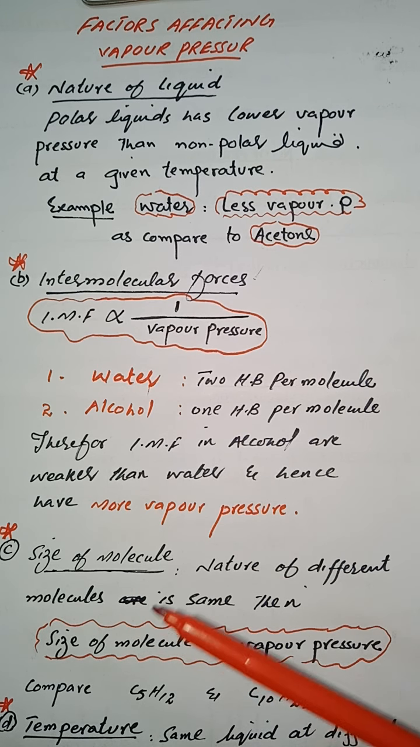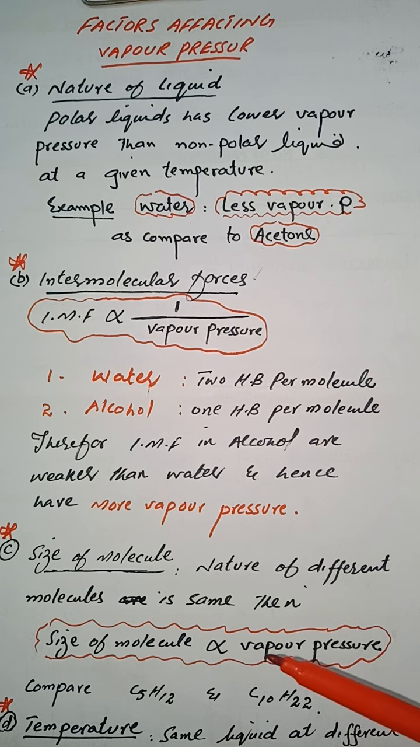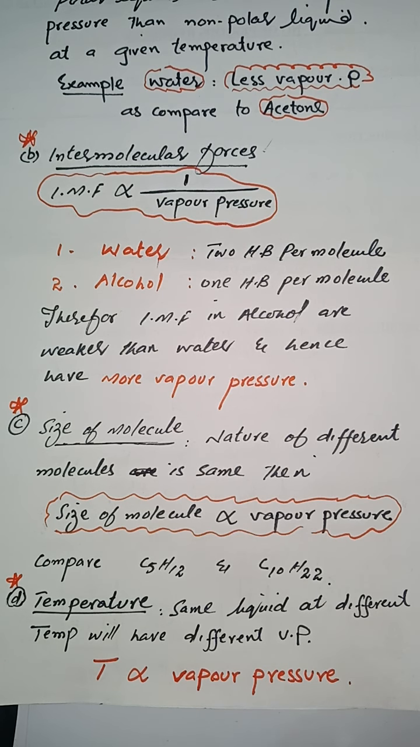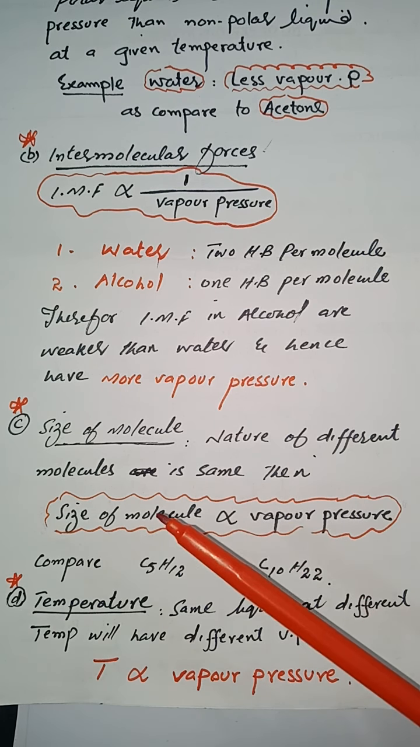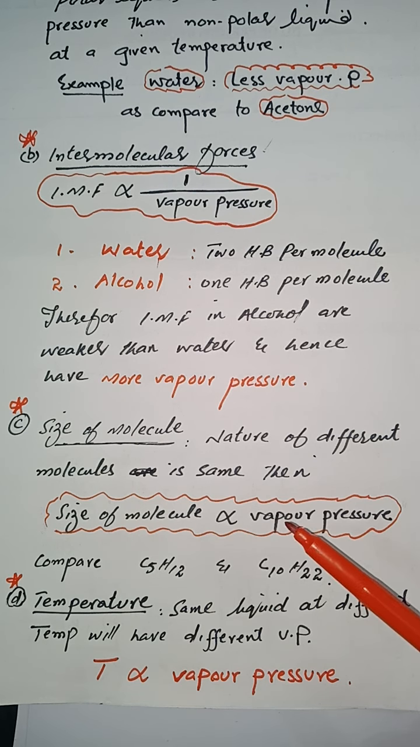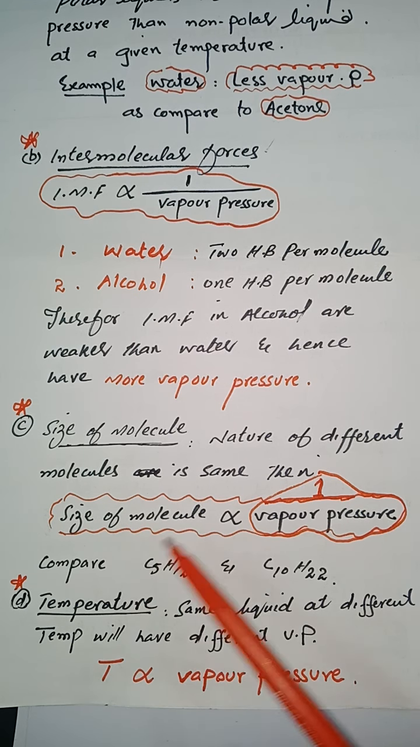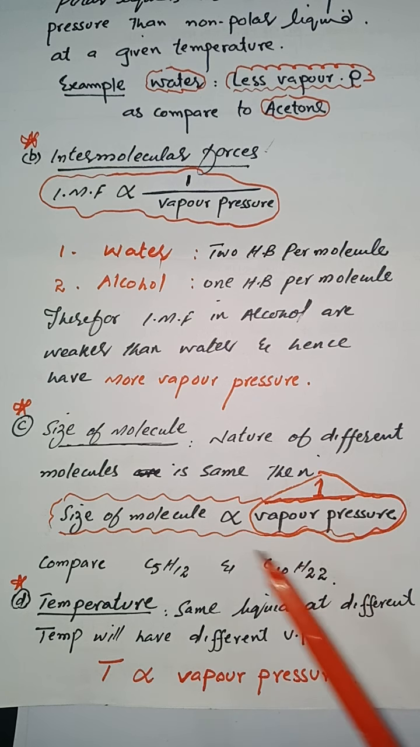The second point is the size of the molecule. Let's take two different compounds having the same nature, say both molecules are polar or both are non-polar. Then we have to look at the size of the molecule. If the size of the molecule is bigger, then the vapor pressure will be lesser. So greater the size of the molecule, stronger will be the intermolecular forces, and hence lesser will be the vapor pressure. The size of the molecule is inversely proportional to vapor pressure.